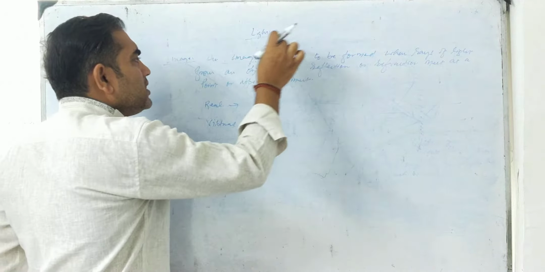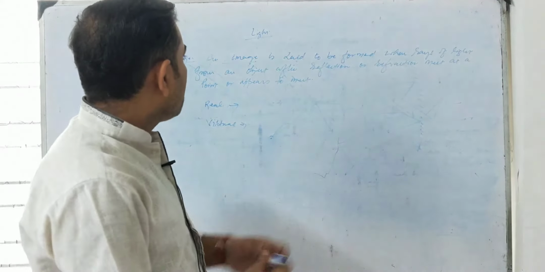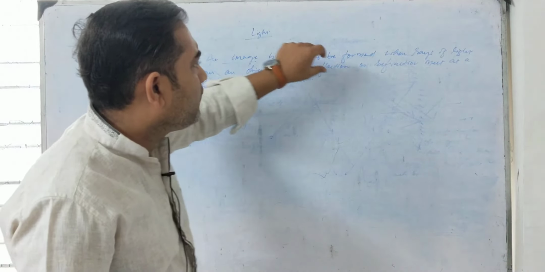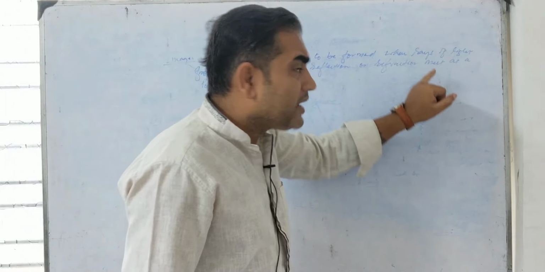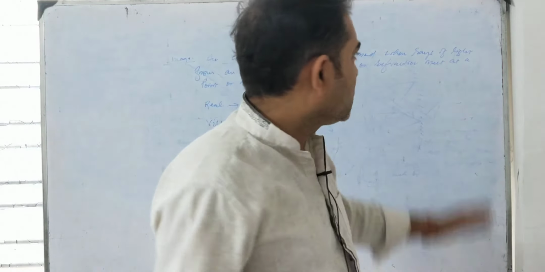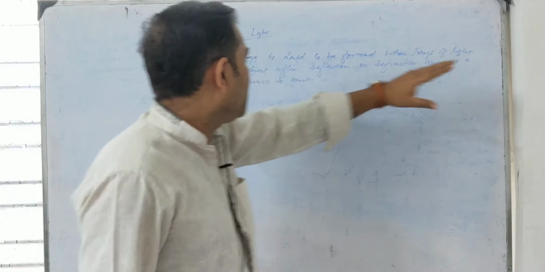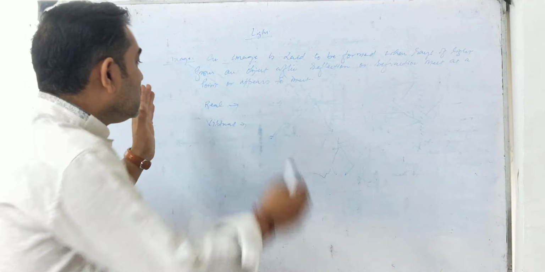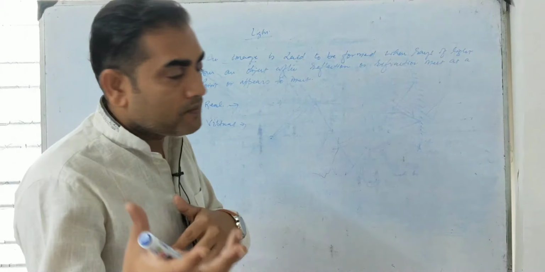A real image is said to be formed when rays of light from an object after reflection or refraction exactly meet at a point, just up to here, meet at a point. Now this will be the definition of real image.